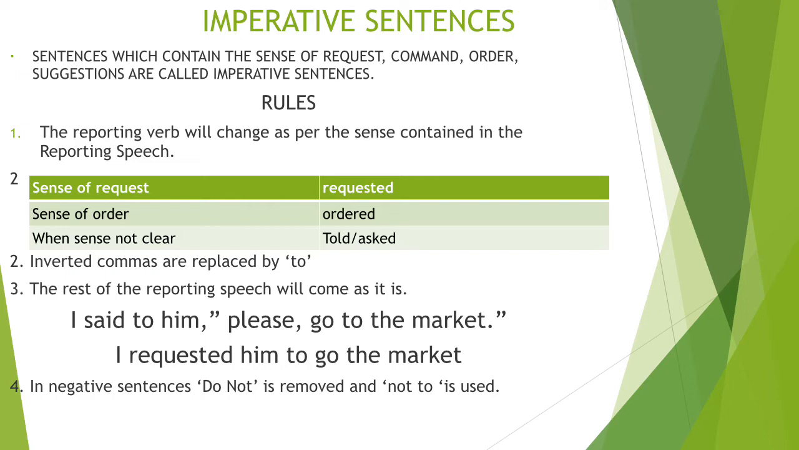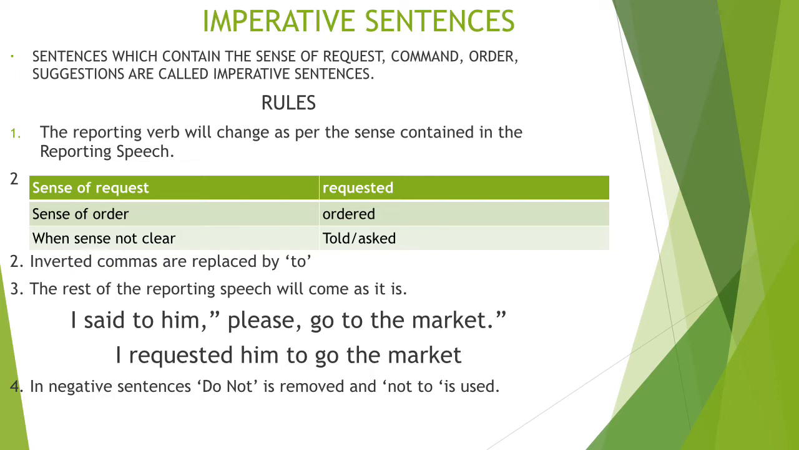Now let's go through some rules. The reporting verb will change as per the sense contained in the reporting speech. So it is important to learn the sense which is used in the reporting speech. Now if it is a sense of request, we change reporting verb to requested. And if there is a sense of order, we change the reporting verb to ordered. And sometimes sense is not clear, so we can change reporting verb to told or asked. And when there is a sense of command, commanded. When there is a sense of suggestion, suggested.